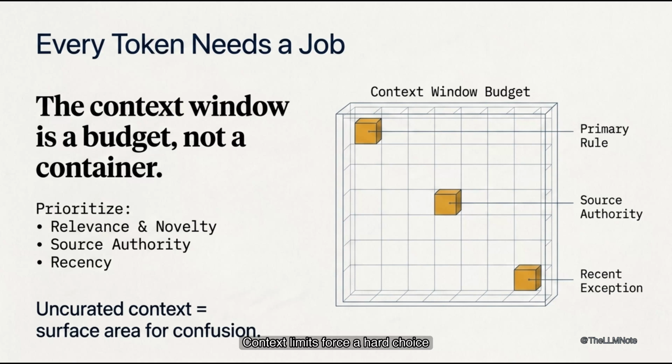Context limits force a hard choice, which evidence earns space. A useful selector treats tokens as a budget, not an empty container. Relevance matters, but so do source authority, novelty, recency, and coverage of competing interpretations. The best packet may contain 3 complementary passages rather than 10 similar ones. More context is not automatically more knowledge. Uncurated context is simply a larger surface for confusion.